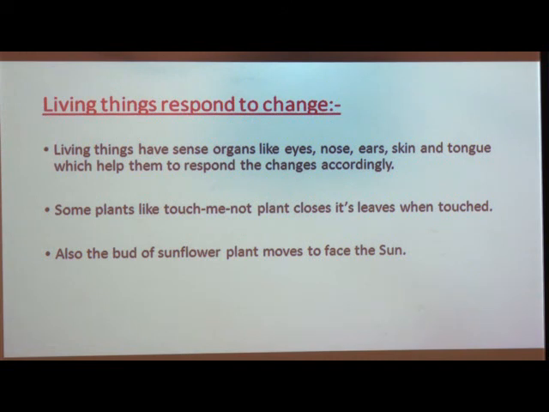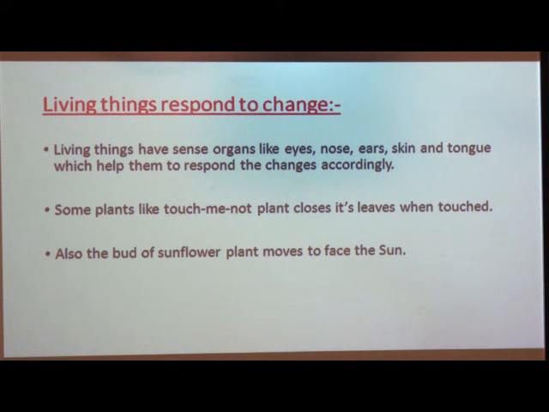For example, in the summer season, if you feel hot, you switch on the fan, and when a dog feels hot, what does it do? It breathes with short and quick breaths to keep itself cool.